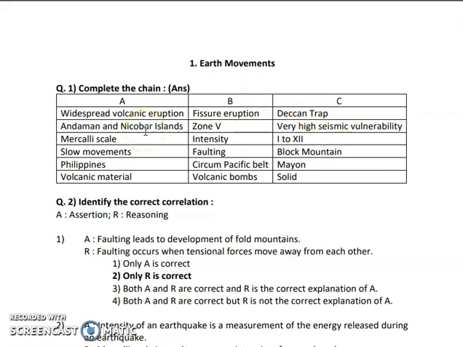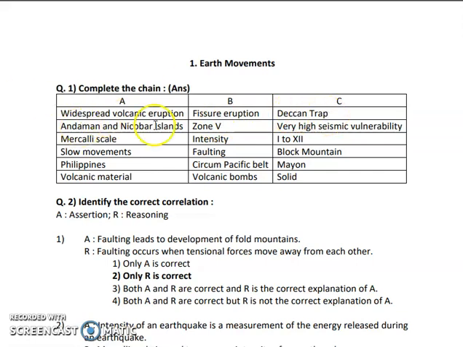Now fissure eruptions are those types of volcanic eruptions in which liquid lava comes out from different points. It spreads very vast and covers a long distance, hence it is called a widespread volcanic eruption. Most probably plateaus are created because of fissure type of eruption. So Deccan Trap is one of the plateaus.